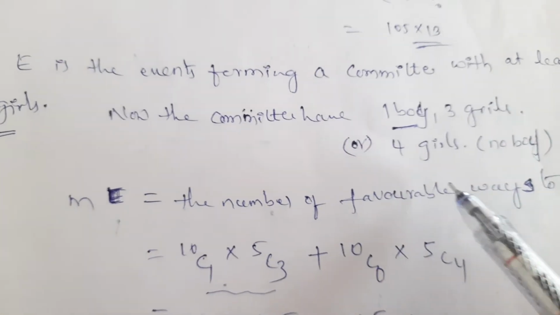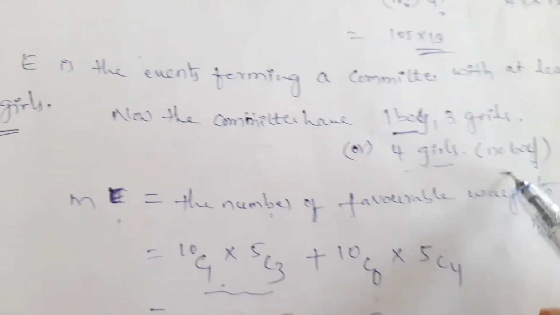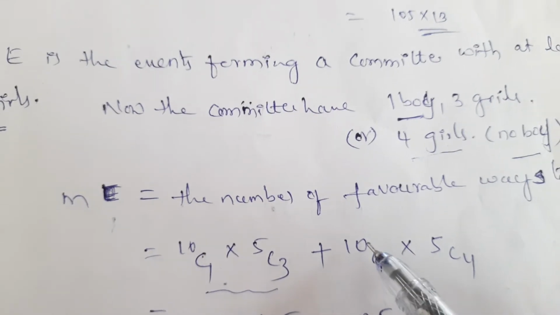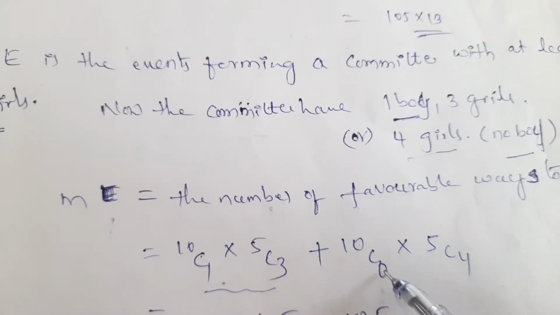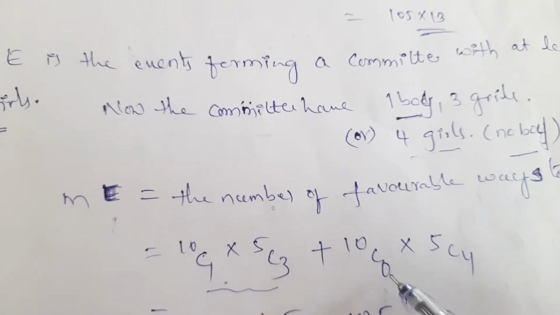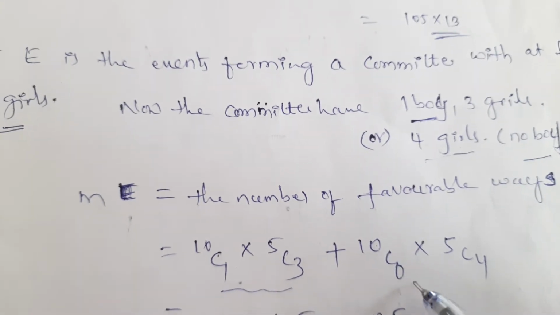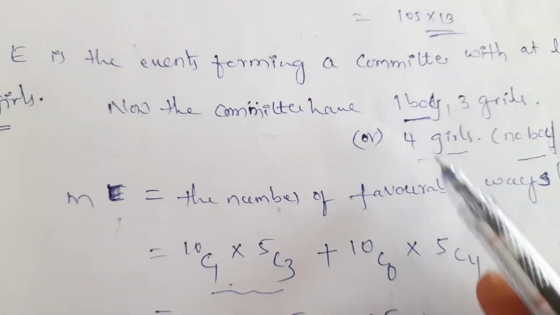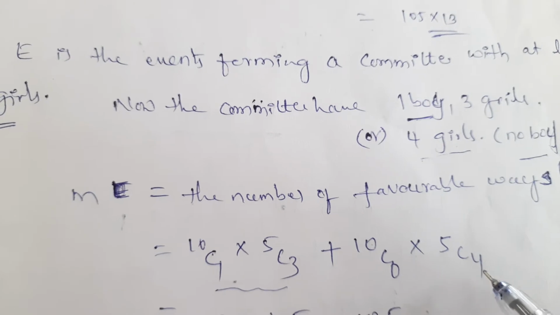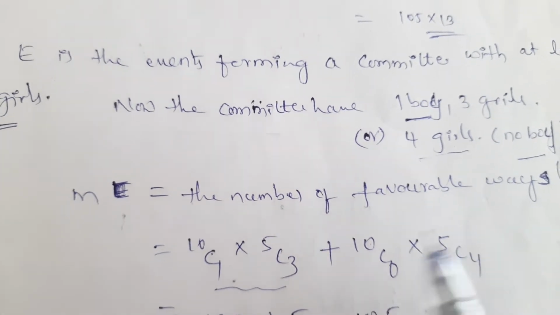Plus one more, 4 girls and no boy: out of 10 boys I am not taking any boy, that is 10C0, into 5C4.